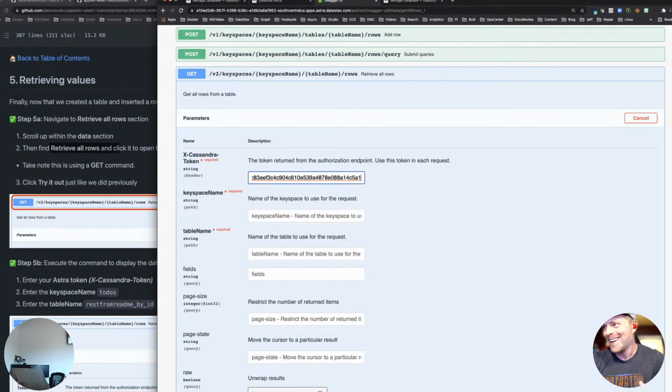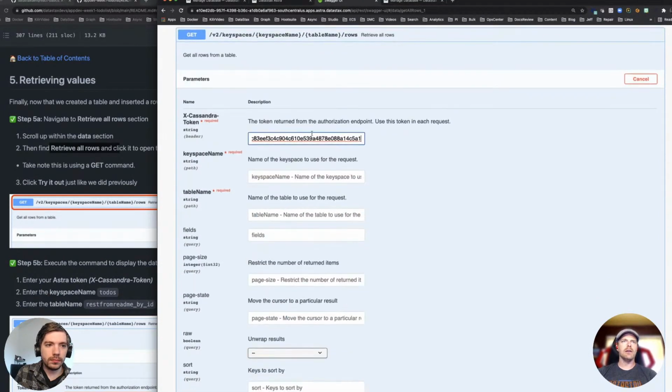That seems like a lot of steps just to add some data. I'm guessing this would not be good for databases you are frequently modifying with lots of data. Or is this where you throw in some other code to automate adding, removing, modifying the tables? Yes. We are going to do that in a second. Swagger is not the way that I would do this for my app. This is the way that you work out what that API is going to be like, that you then use to implement your app. And I'm going to show you the implementation in your app here in a moment. So you're absolutely right. There's no way you would do this for thousands or hundreds of things. That would be absurd. Okay, so I'm going to retrieve rows.